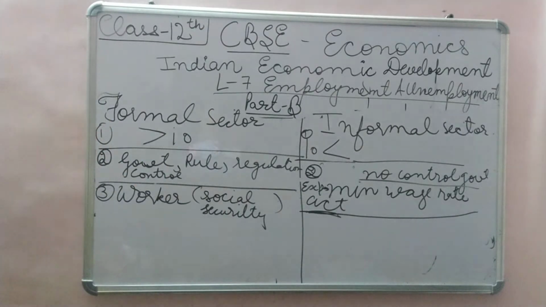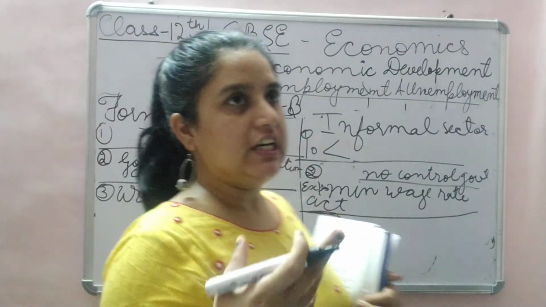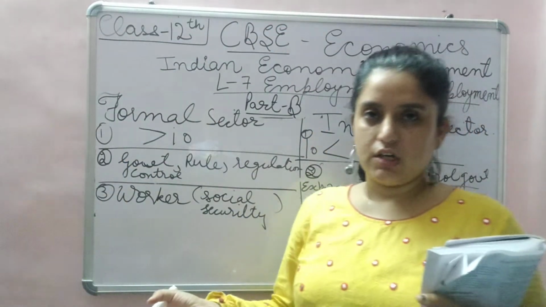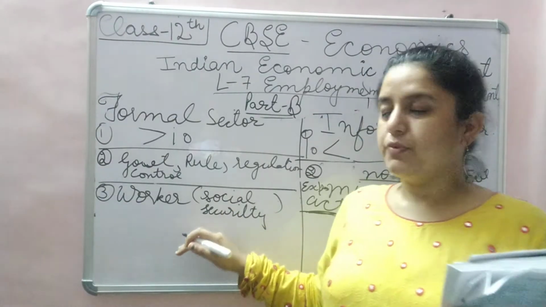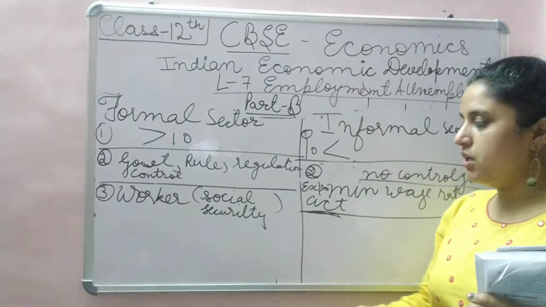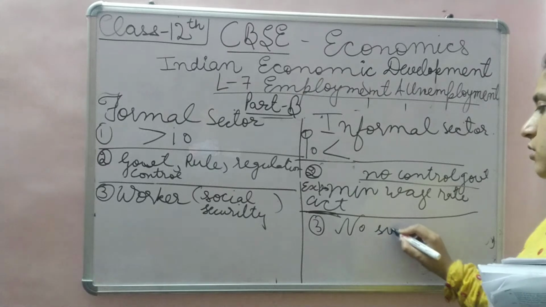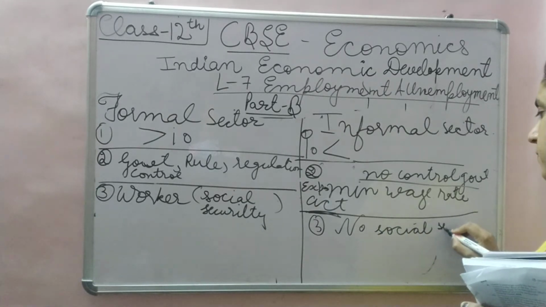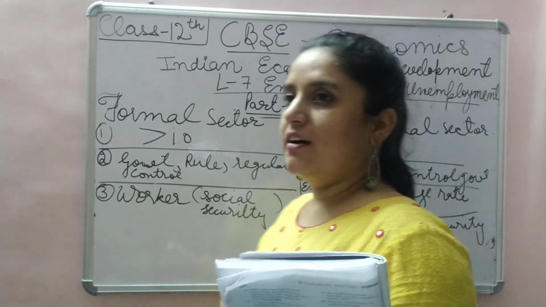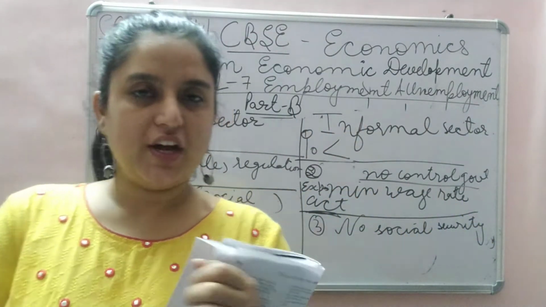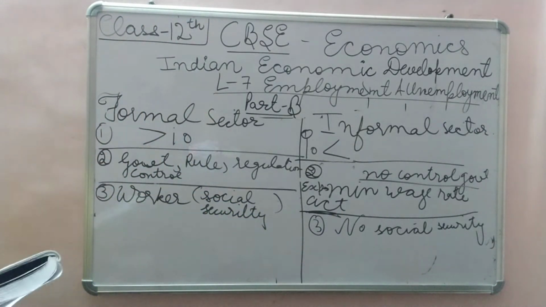Some health benefits, like prescribed hospitals, if they want to get treated, money can be deducted. Some social securities are given by the law to the workers in the formal sector, whereas in the informal sector there is no social security, because this sector is not controlled by the government, right? So many acts and rules they do not follow.